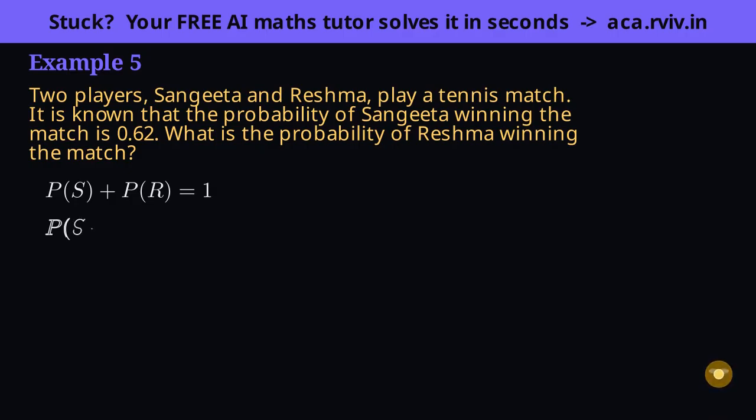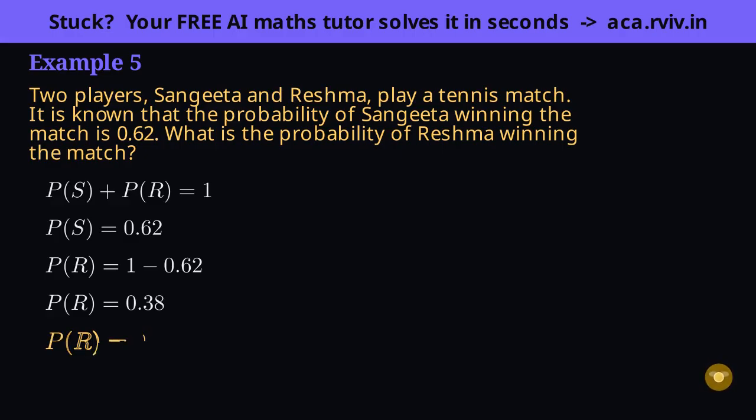The problem hands us one piece. Sangeeta's chance of winning is 0.62. Since the 2 must total 1, Reshma's chance is whatever is left over, that is, 1 minus Sangeeta's. This is the complement rule with words instead of a deck of cards. Do the subtraction. 1 take away 0.62 leaves 0.38. Insight: when exactly one of 2 things must happen and nothing else can, their probabilities always add to 1, so knowing one instantly hands you the other by subtraction.